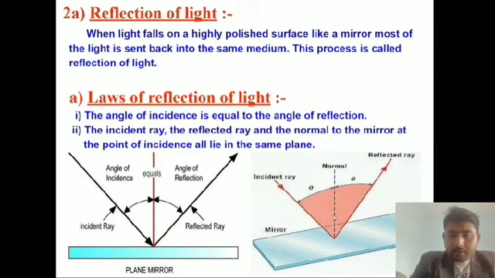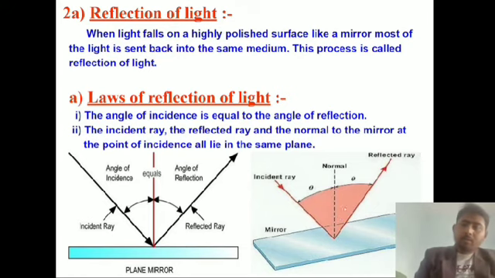Normal means a line which is perpendicular to the mirror. The normal at the point of incidence, the incident ray and the reflected ray all lie in the same plane.